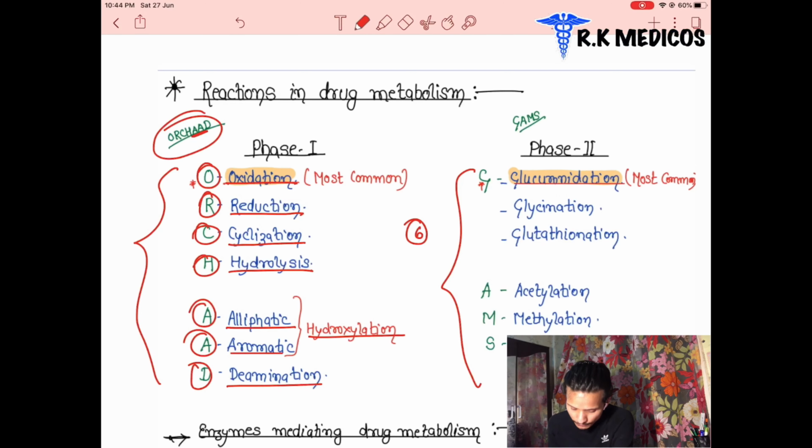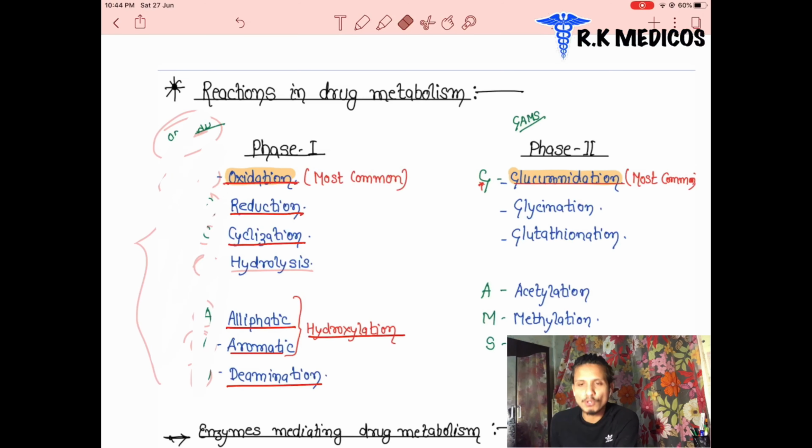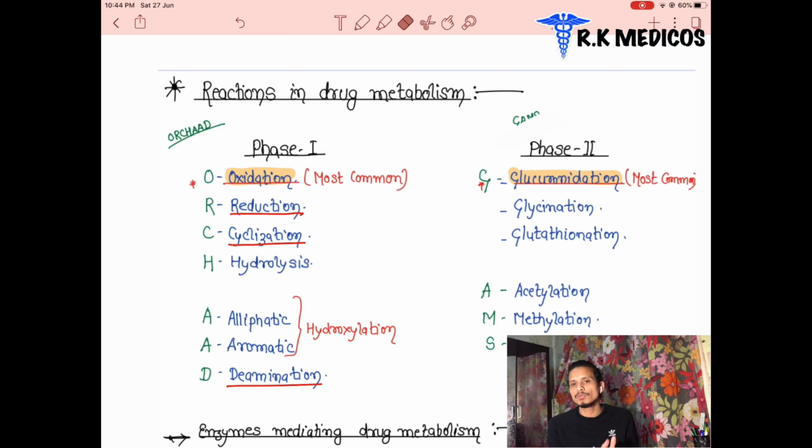In the second phase, we have mainly 6 processes through which we metabolize our drug. In the second phase, we just attach groups and metabolize them. In the first phase, we also use several enzymes. What are they called? Microsomal enzymes. I discussed this now, and we also told you that in the second phase, microsomal enzymes are used by only one reaction, that is glucuronidation. That's all.